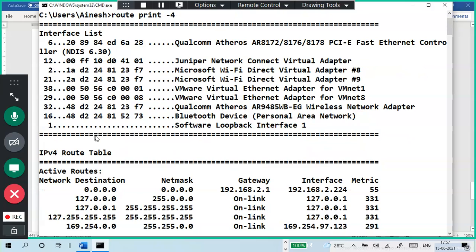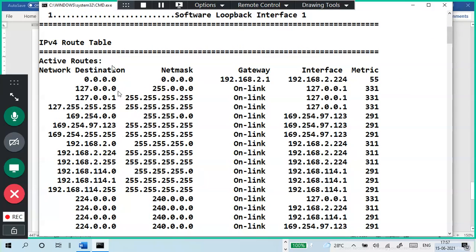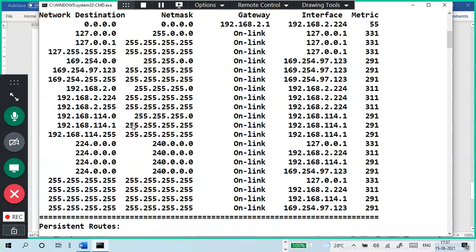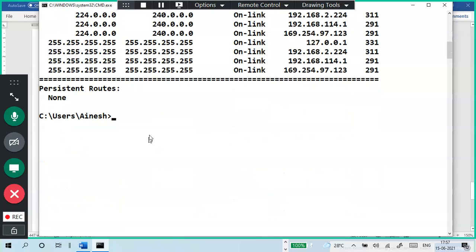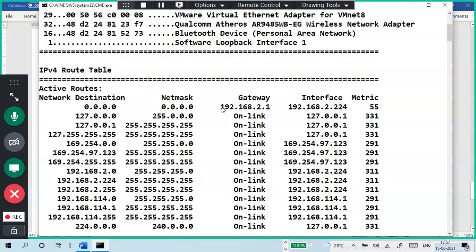This is a suffix address. The IPv4 routing table means when my packet communicates internally or externally, how to send a packet from my device to outside. Any packet will pass through my gateway, my router. This is the interface metric.